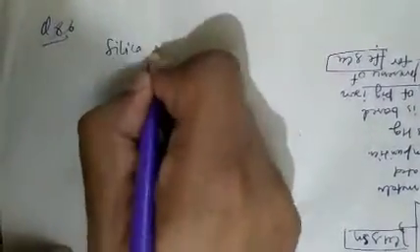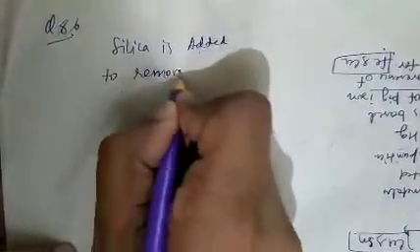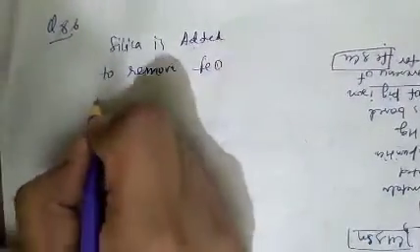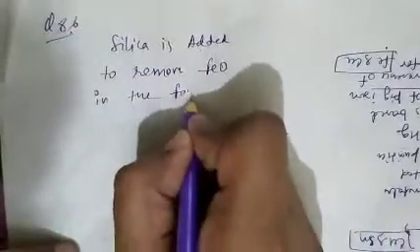Question number 86 is: silica is added to roasted copper during extraction in order to remove what? As we know, silica is added to remove iron oxide in the form of slag.